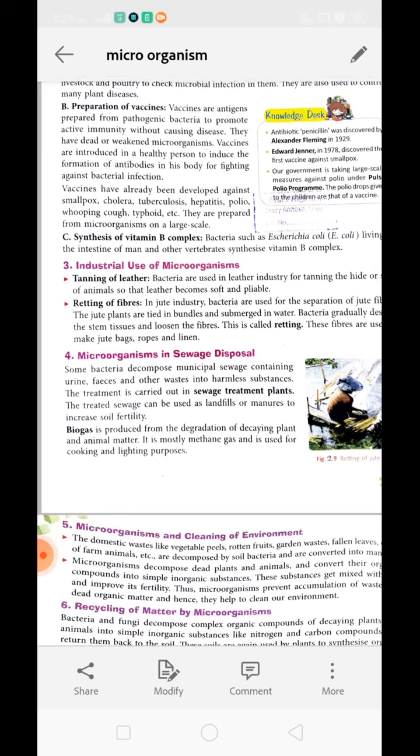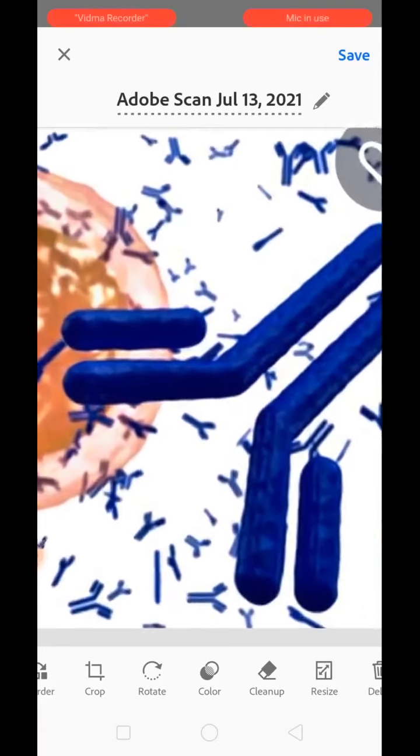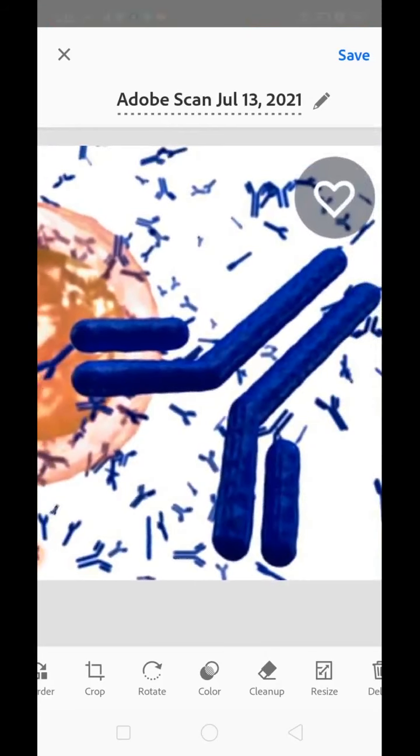These weakened or dead organisms are introduced into the body. Okay, and when it enters the body, the body starts to recognize these microorganisms as foreign particles, and produces antibodies against these antigens so that these antibodies can fight against the bacterial infection. See over here, these Y-shaped structures are called antibodies, synthesized in our own body against every antigen that enters.